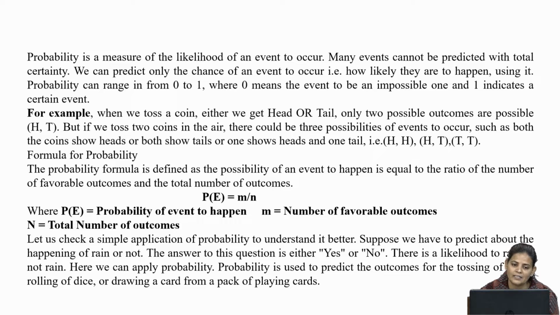Let us check a simple application of probability to understand it better. Suppose we have to predict whether it will rain or not. The answer to this question is either yes or no. There is a likelihood of rain or no rain. Here we can apply probability. Probability is also used to predict outcomes like tossing a coin, rolling a dice, and drawing a card from a pack of playing cards.